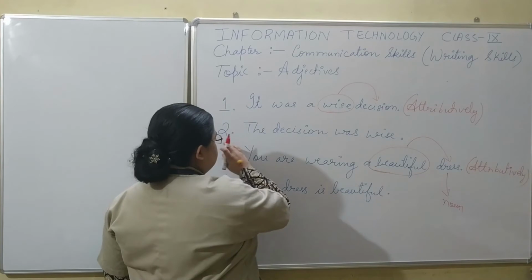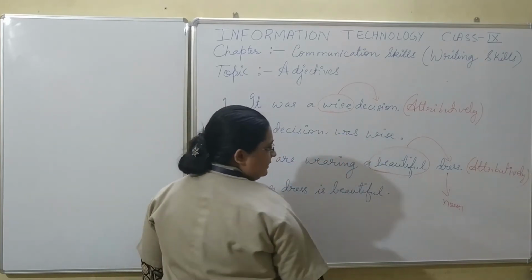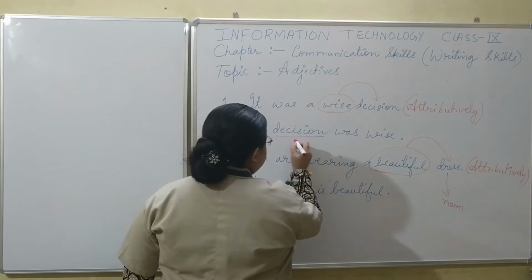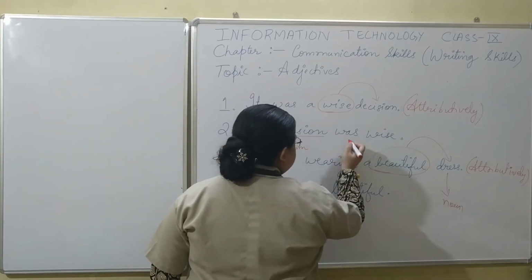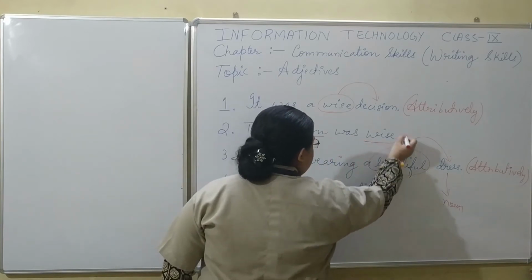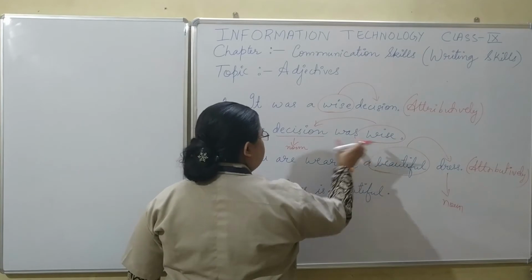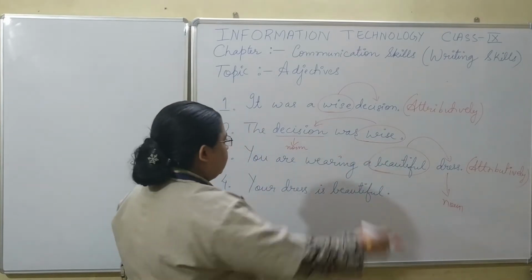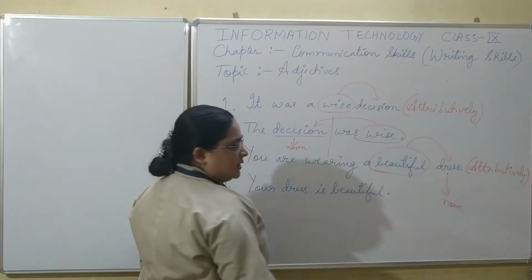But check the second and the fourth sentence. The decision was wise. What is the noun here? Decision is the noun, whereas wise is describing the decision, but it forms a part of the predicate. The decision is the subject and was wise becomes the predicate.